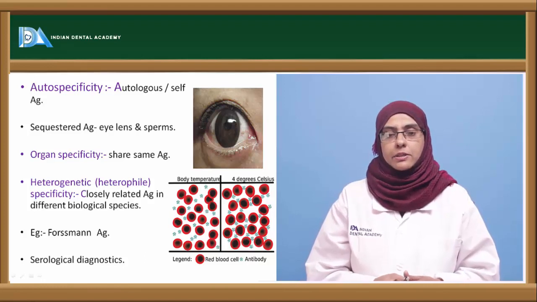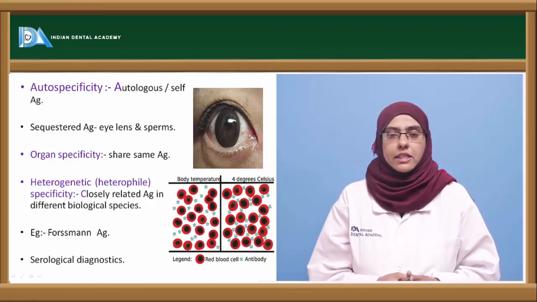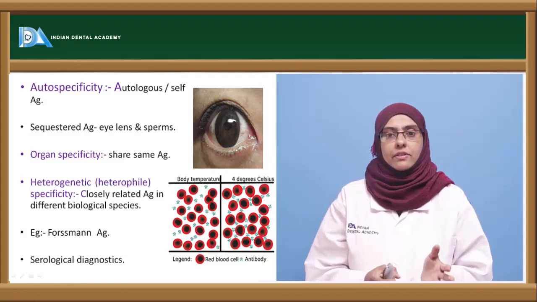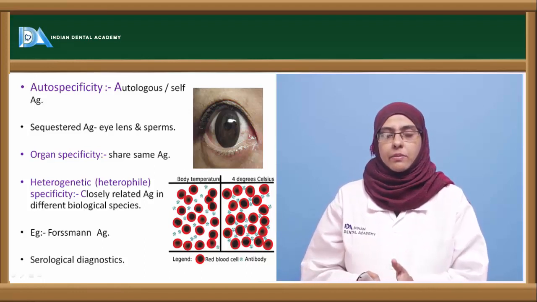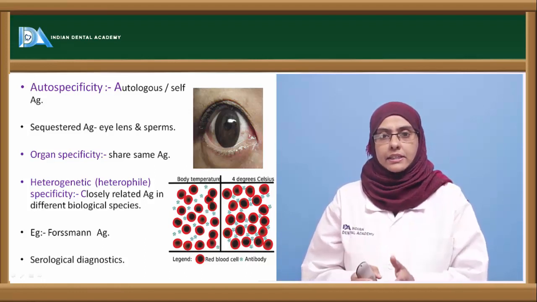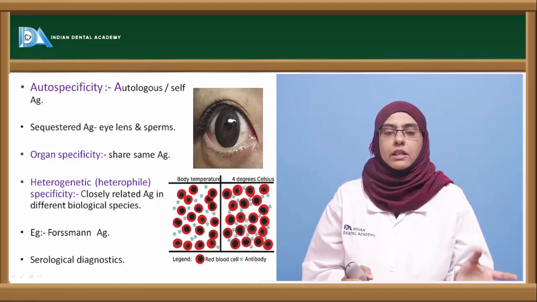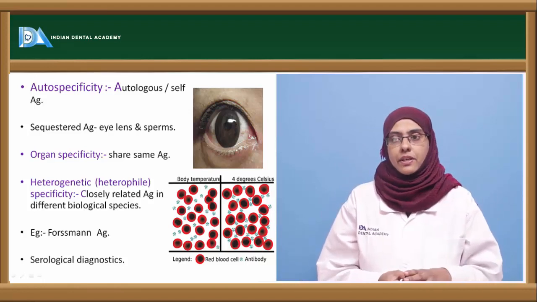Next is the organ specificity. Organ specificity is nothing but that there are certain organs such as brain, kidney and lens protein which share similar antigens with different types of species in an environment. So these are the antigens present in a particular organ across different species, called the organ specificity or the organ specific antigen.